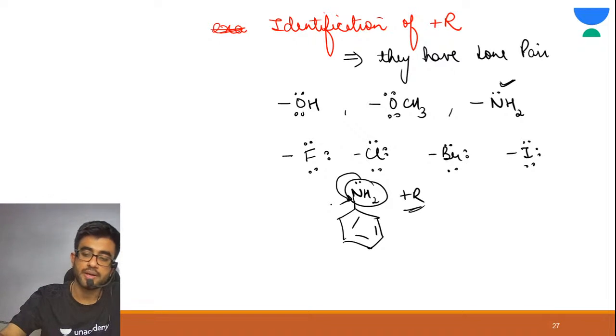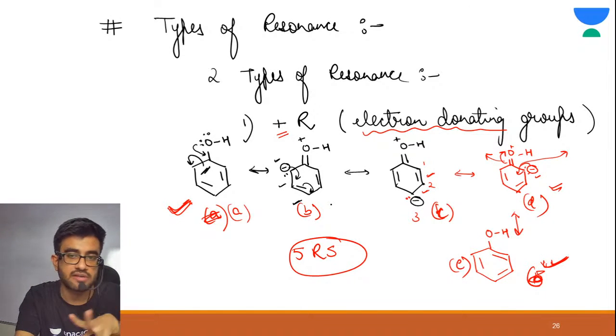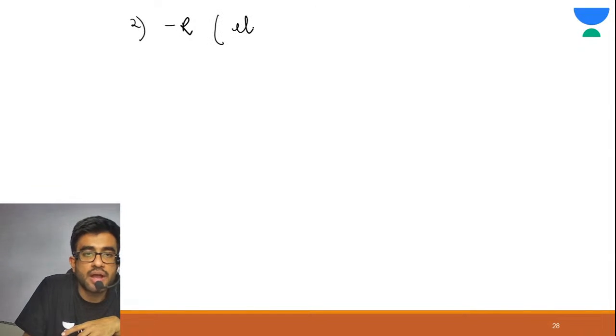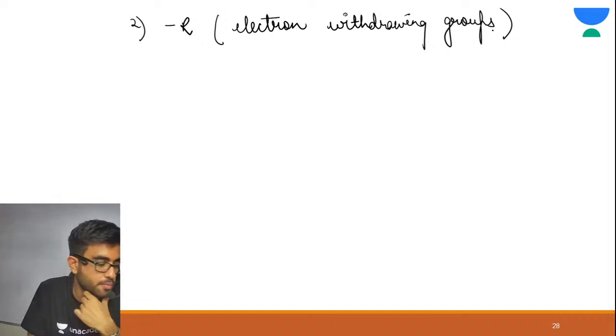Alright? Okay. Now see, there are two types of resonance. One is plus R, which I have explained to you. Second is minus R. I am writing it down as electron withdrawing groups. Electron withdrawing groups, minus R. Alright?